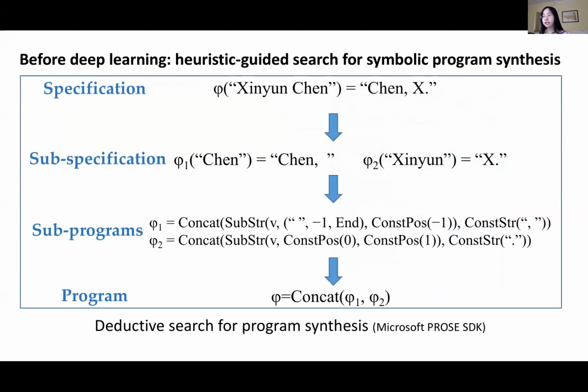Before the advancements of deep learning, program synthesis was already a long-standing challenge for the artificial intelligence, programming languages, and software engineering communities. Classic symbolic program synthesis approaches are largely based on heuristic-guided search, and they are pretty powerful when the program specifications can be formally defined.